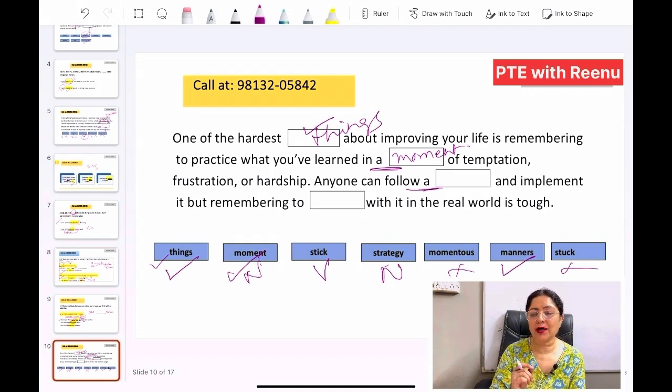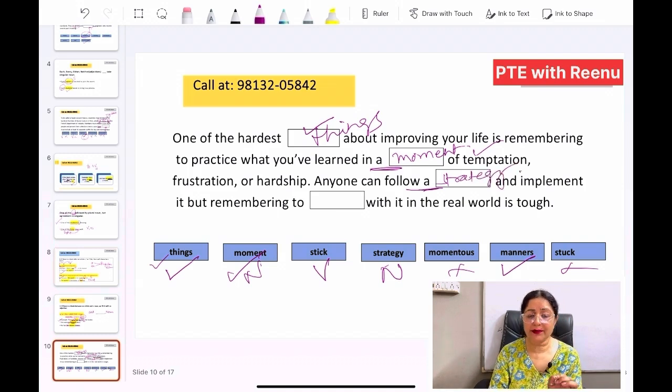Anyone can follow a dash and implement it. Now can we implement a moment? So moment is right over here, we can't use it over here. So moment won't be coming in second, so we are left with strategy. So we can implement a strategy. Strategy is a plan that we can implement. Okay, so strategy would be coming over here.